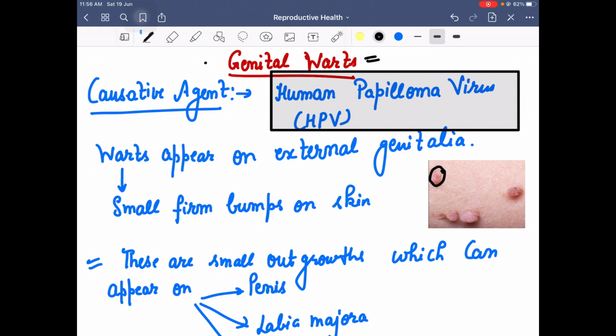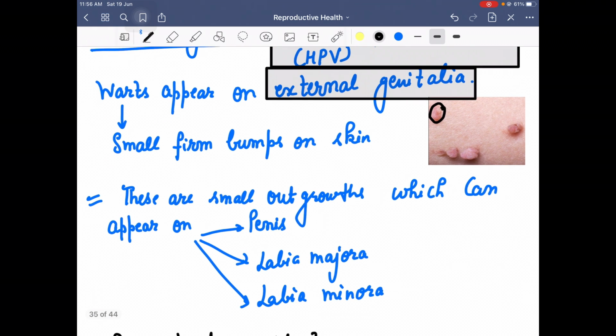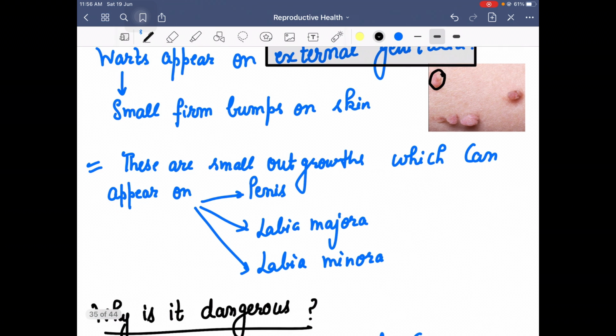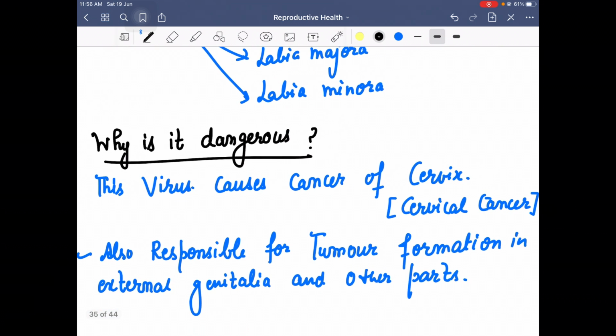And in genital warts, these outgrowths are specifically seen on the external genitalia, like on the penis in case of males, and on the labia minora and labia majora in case of females. And why are they so dangerous?